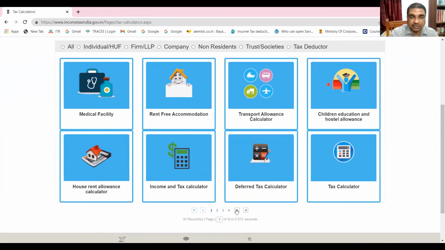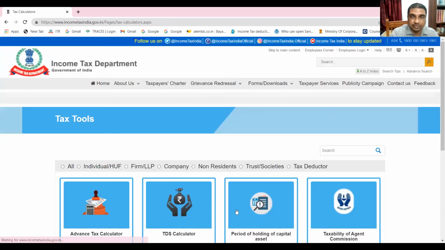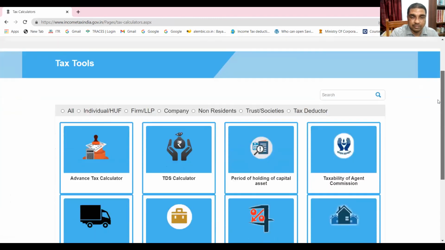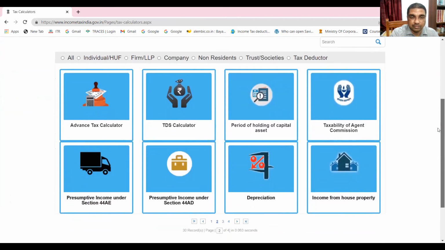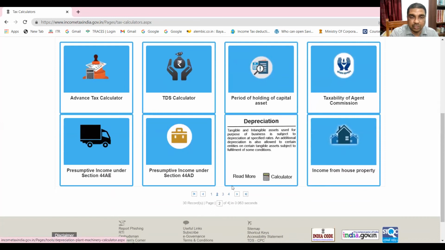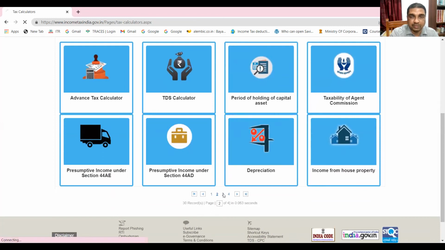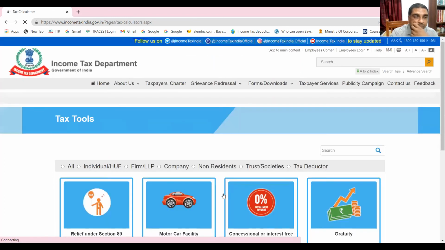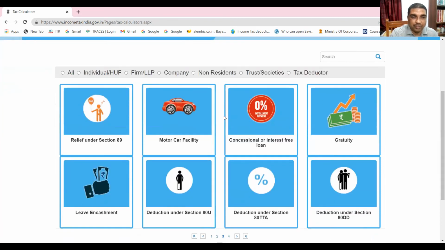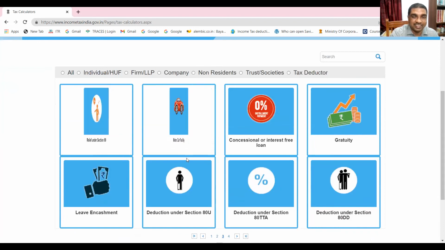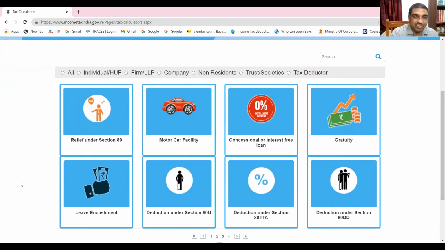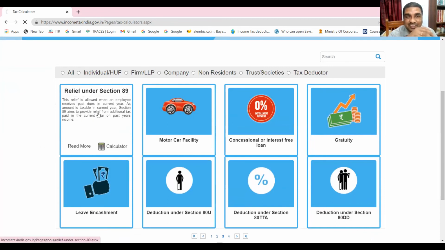Let us move to the next page. It's also not here. Let me go to the next page. Are you able to see it? Relief under section 89. This calculator. Are you able to see it? Yes, sir.